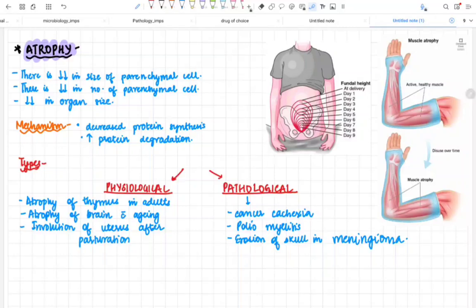Atrophy is also seen in cancer cachexia in pathological conditions. The healthy muscles will get atrophied, and the person will be emaciated because of atrophy. You can also see it in poliomyelitis. In poliomyelitis, there will be atrophy of the limbs, atrophy of the lower limbs because of the poliovirus. Also erosion of the skull in meningioma. I am going to say you have to memorize these examples.